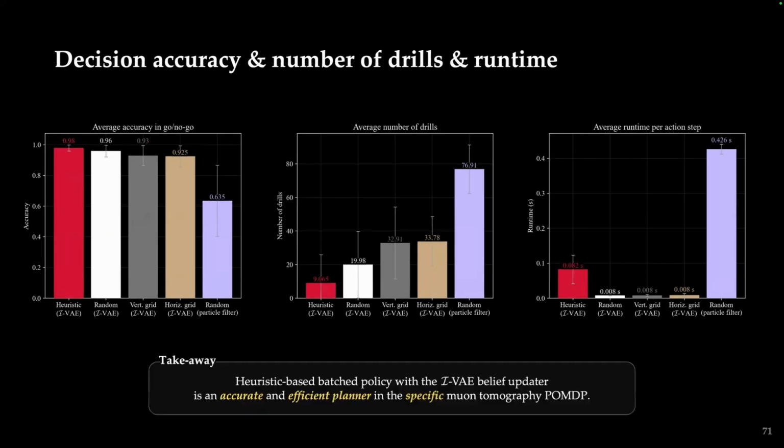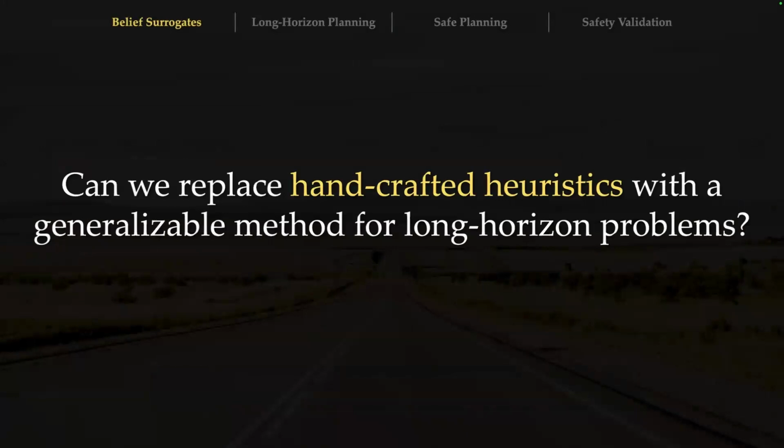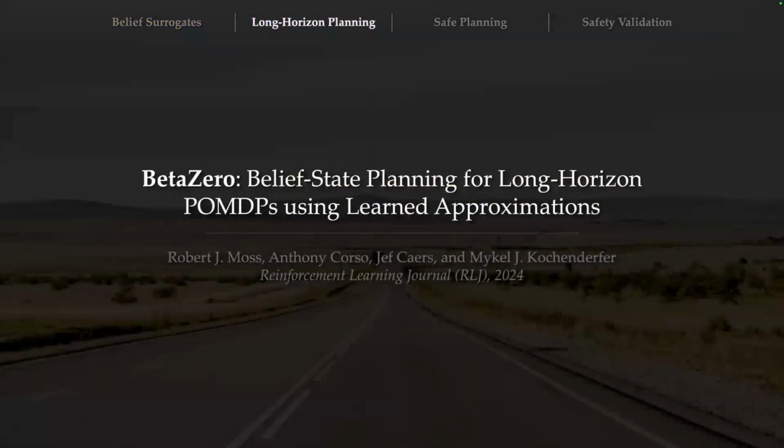And so what this means is that this heuristic-based policy with our I-VAE belief updater is an accurate and efficient planner in this specific muon tomography POMDP. Which leads me to my second contribution, which is, can we replace these handcrafted heuristics with a generalizable method for long horizon problems? And this is work that was published last year in the Reinforcement Learning Journal.